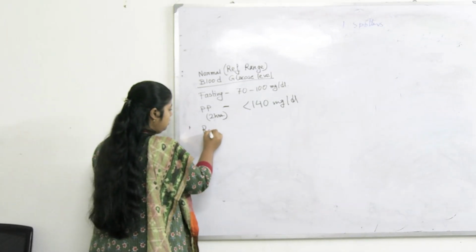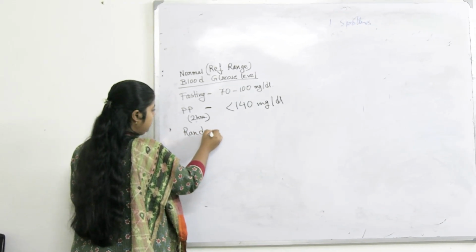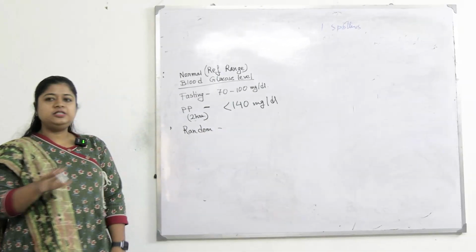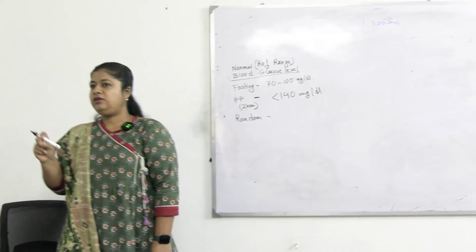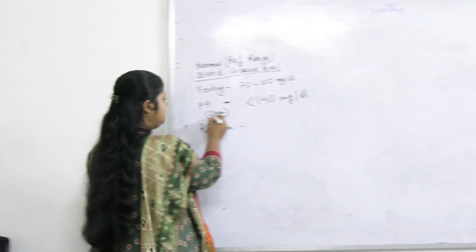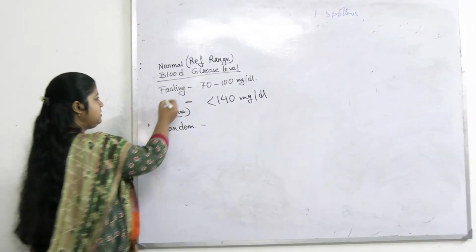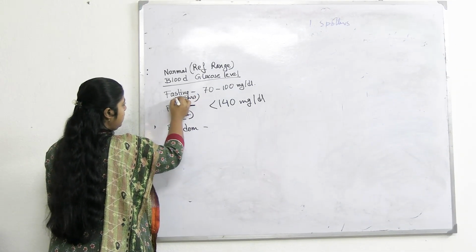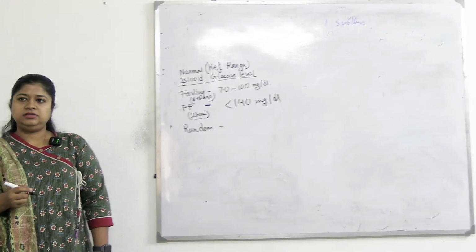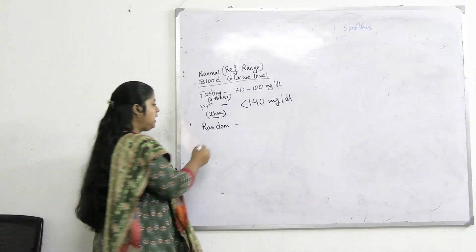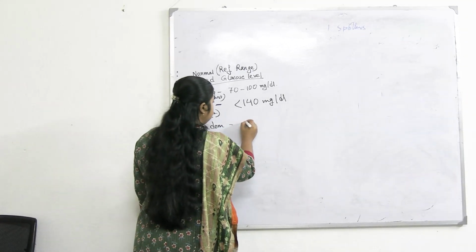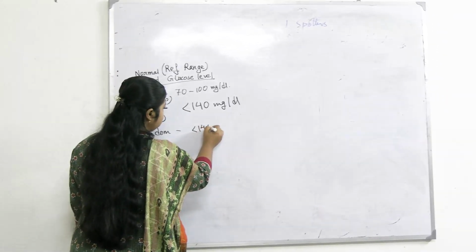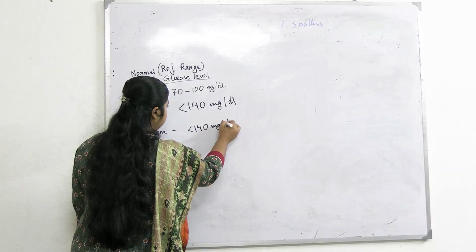Another blood glucose level we can estimate is random, irrespective of the state of feeding or fasting. Like this one is fixed after 2 hours, and fasting is for 8 to 10 hours, minimum 8 to 10 hours of fasting. Random is random timing. This should also be less than 140 milligram per dl.